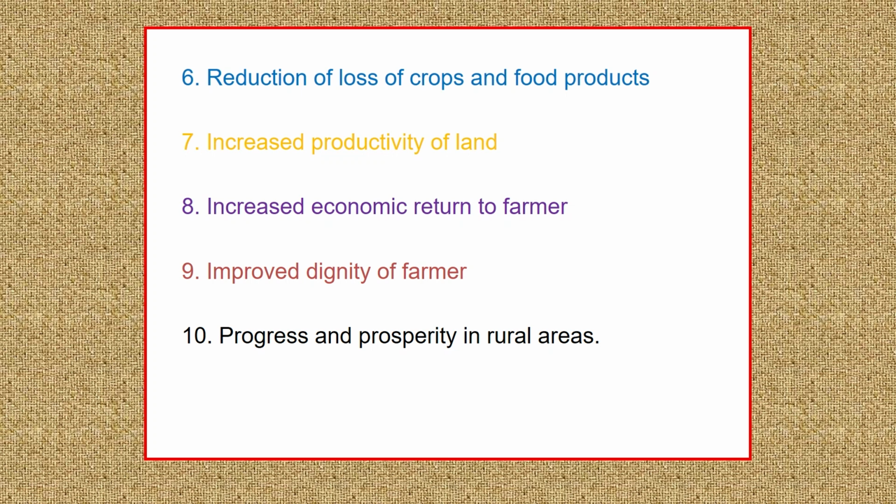So there will be dignity of farmers. If you earn more, he will live his life in a better way, and that's how his dignity will be improved. And there will be progress and prosperity in rural areas. So the poverty level will be brought down because everybody earns more, and their spendability and affordability will increase, and that's how there will be prosperity in rural areas as well. So this is how the benefits of mechanization will be realized through these 10 points.